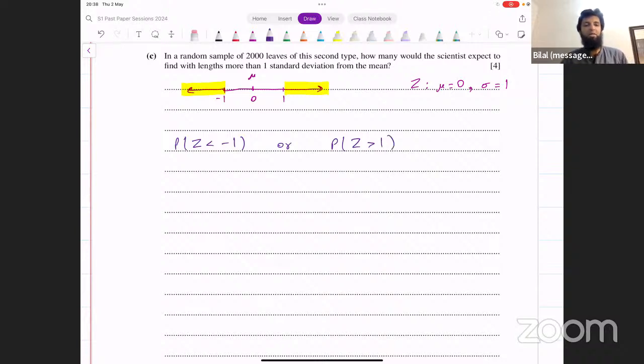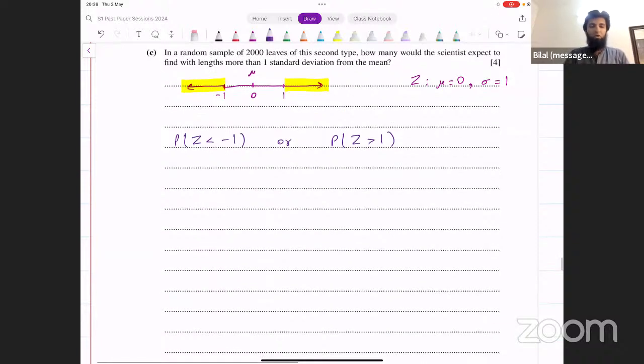These are the two possibilities that you've got. This is the probability of one leaf having a length that is more than 1 standard deviation away from the mean. Then once we find the probability for 1, we can just multiply that by 2000 to find the expected number. But for now, let's find the probability of one leaf satisfying that criteria.